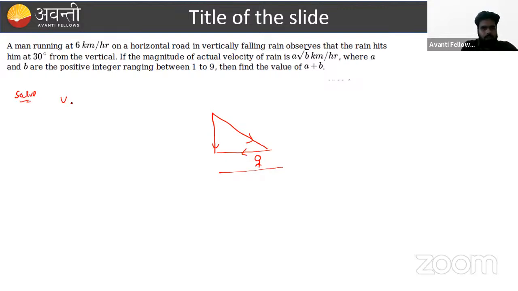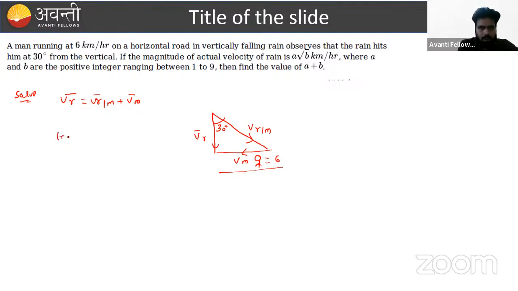That velocity of rain with respect to ground equals velocity of rain with respect to man plus velocity of man. Okay, this is the fundamental. This is the velocity of rain with respect to man, this is the velocity of man, this is the velocity of rain. How? By using the simple triangle law of vector addition. It says that it makes a 30-degree angle with the vertical, and this velocity is given as 6.